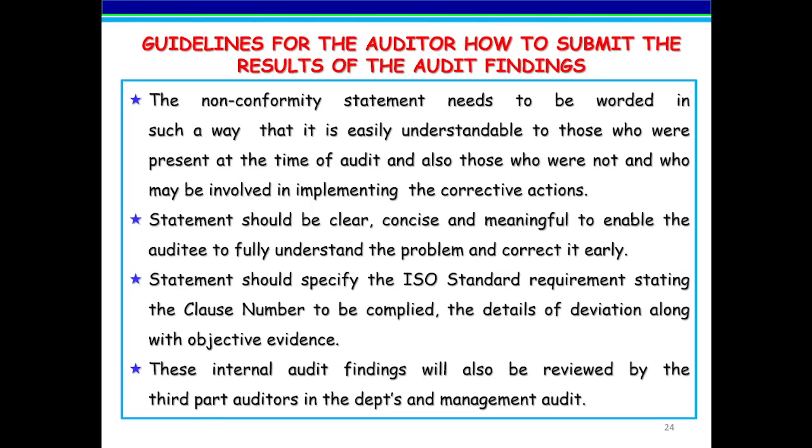How to report the results of the audit findings. A non-conformity statement needs to be worded in such a way that it is easily understandable to those who were present at the time of the audit and also those who were not and who may be involved in implementing the corrective actions for the findings. Statements should be clear, concise, and meaningful to enable the auditee to fully understand the problem and correct it early. Statements should specify the ISO standard requirements, stating the clause number to be complied with, and the details of the deviation along with objective evidence. These internal audit findings will also be reviewed by the third-party auditors in the department audit or in the management audit.